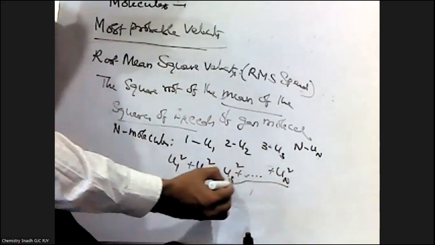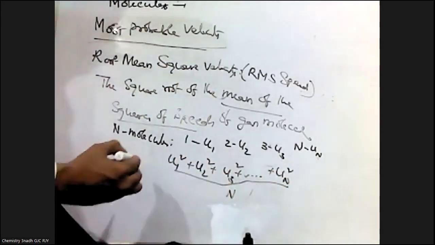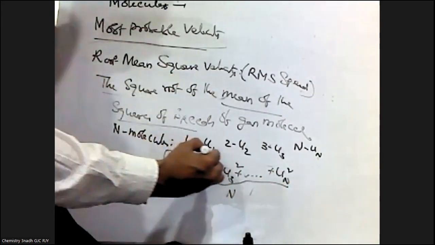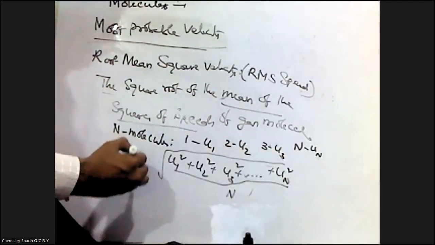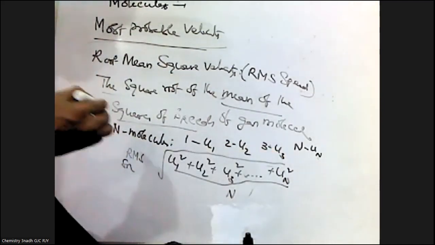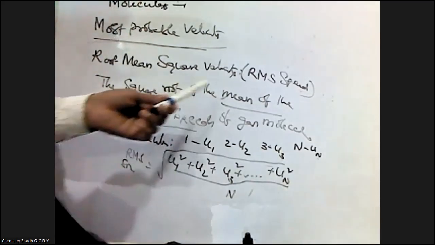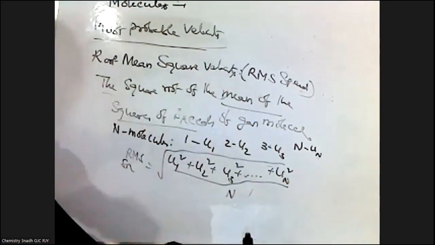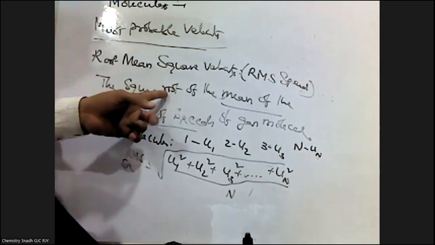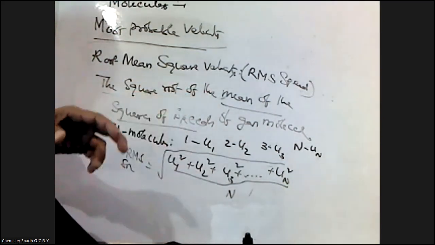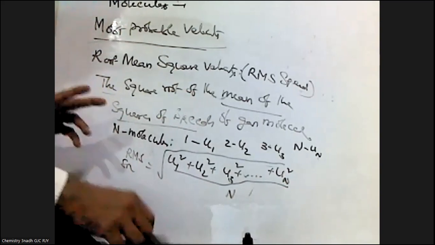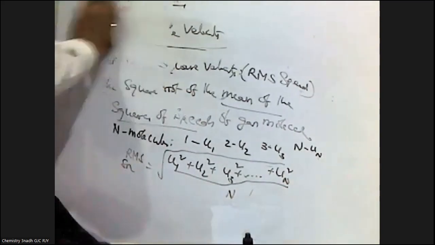Mean means we have to divide by n. Then take the square root. This one we are calling the RMS velocity, the RMS speed. Root mean square speed is given by the square root of the mean of the squares of the speeds of gas molecules. So here we have seen three kinds of speeds. One is average speed.